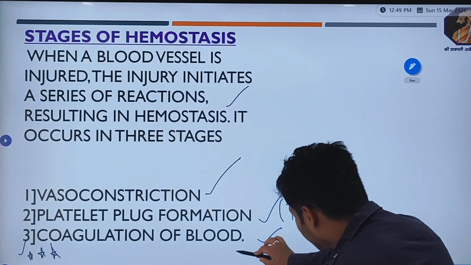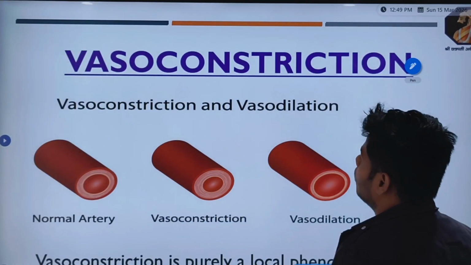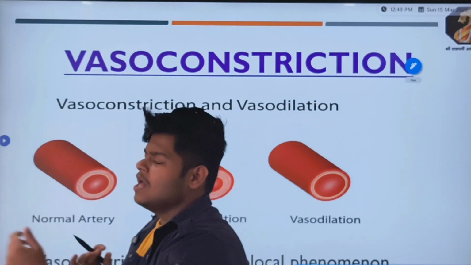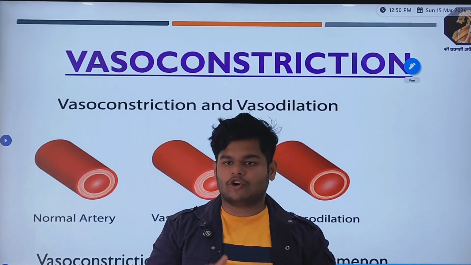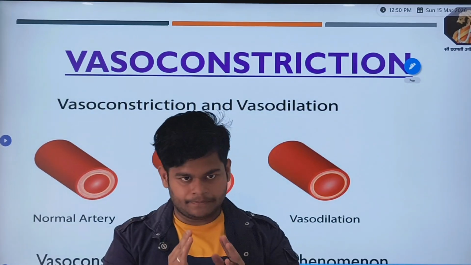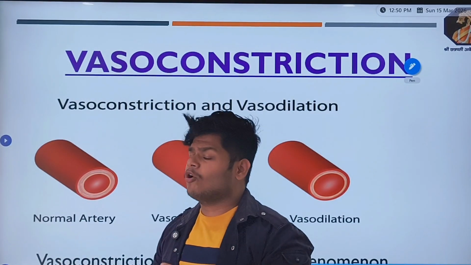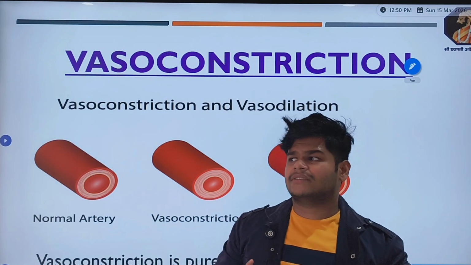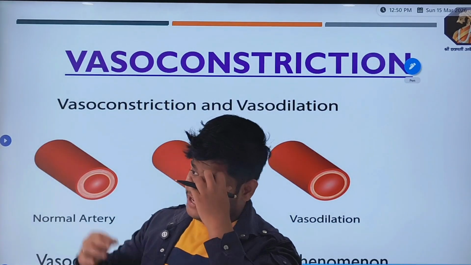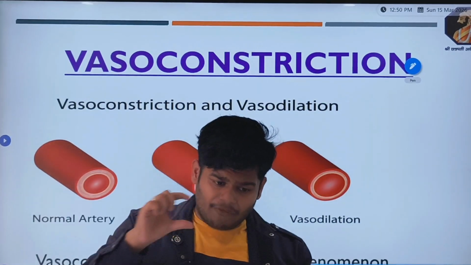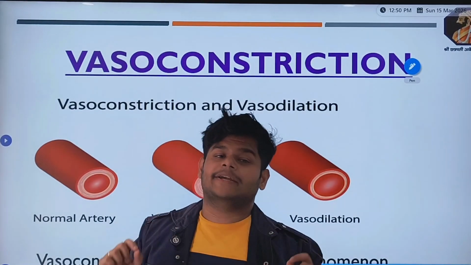This process is a cascade process in itself. Now the first step. When you get injured, your blood vessels constrict. What makes them constrict? When you get injured, there is a cascade of reactions. In our blood vessel there is an inner layer called the endothelium.